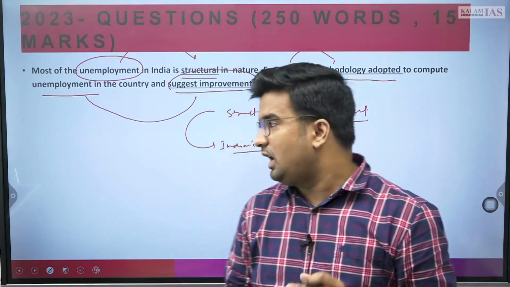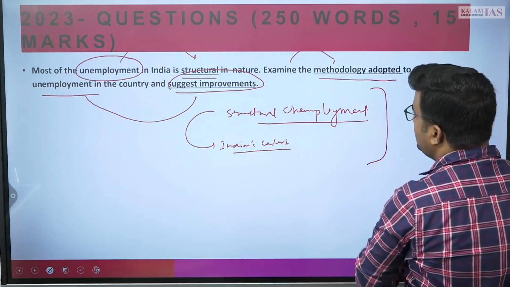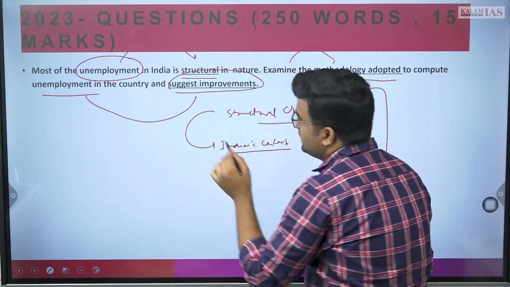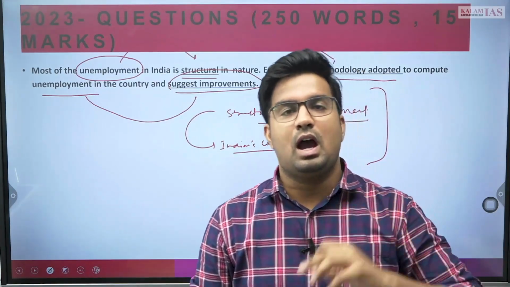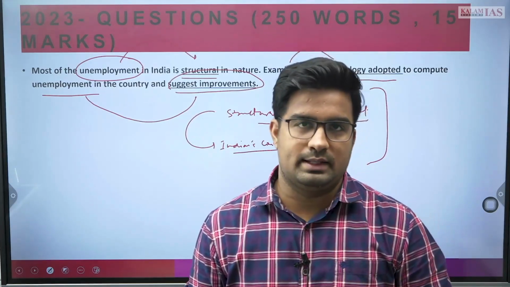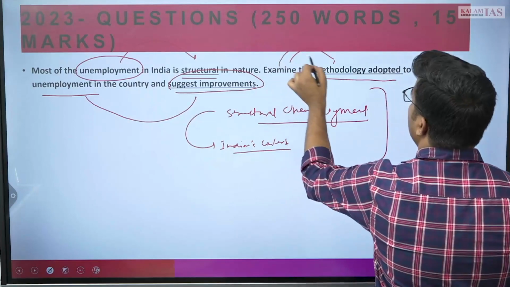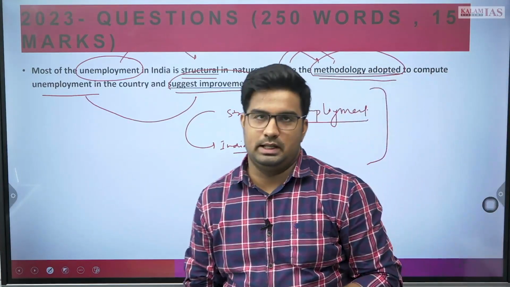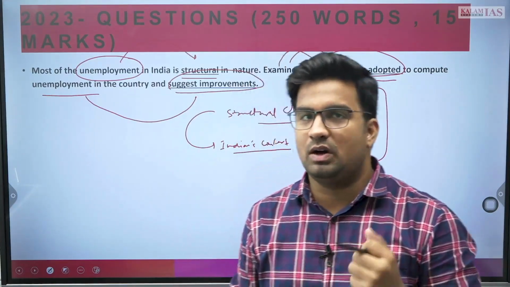With that, we have certain important points to mention. First, introduce this part. Thereafter, we need to write, in a single sentence or 2 sentences, how this is structural in a way, and how it is impacting India's growth and also employment opportunities. Then we need to go to the second part, where we need to examine the methodologies adopted to compute unemployment in India. For that, we have certain measures which we can mention in our answer.